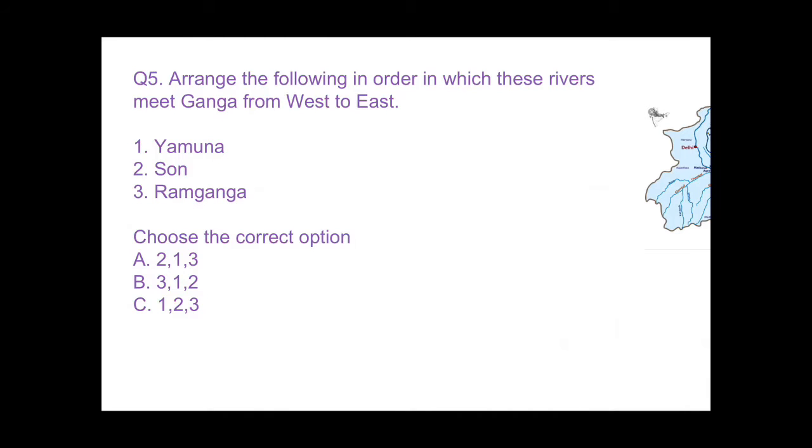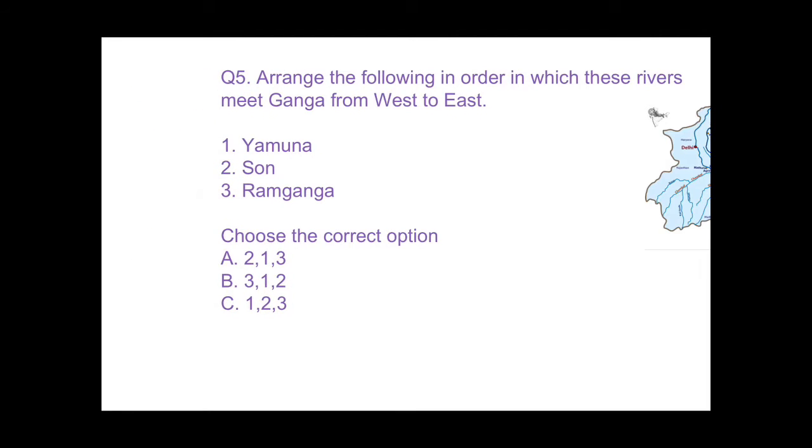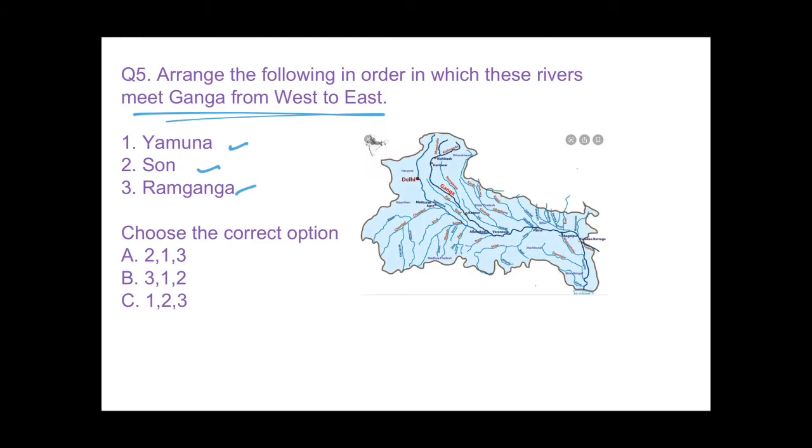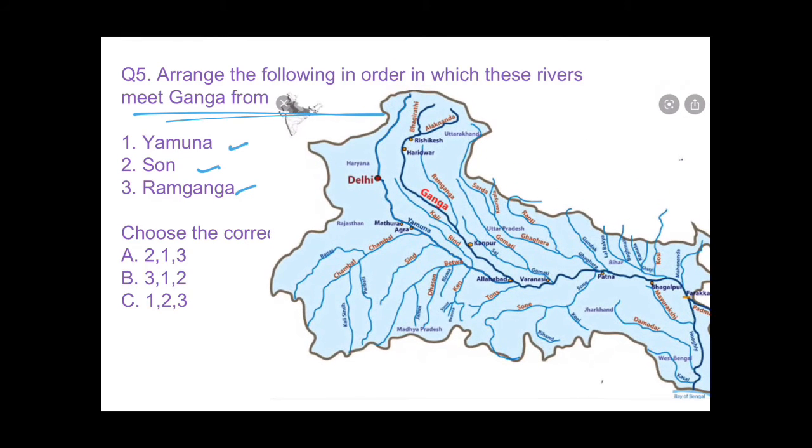The question is, arrange the following in order in which these rivers meet Ganga from west to east. First is Yamuna, Son and Ram Ganga. So here we just see, you can see here, this is Yamuna river, and it meets Ganga over here in Allahabad.